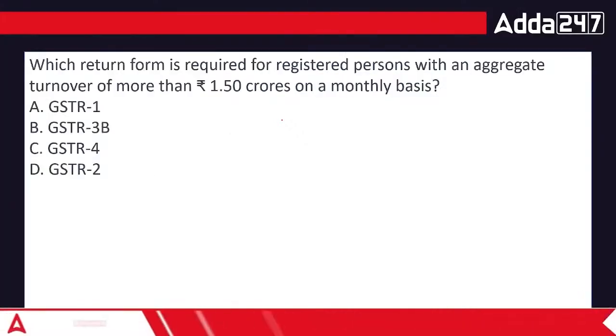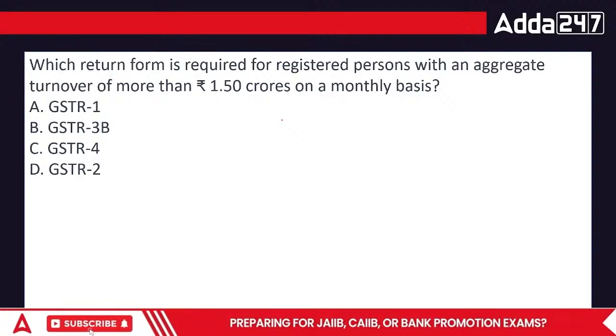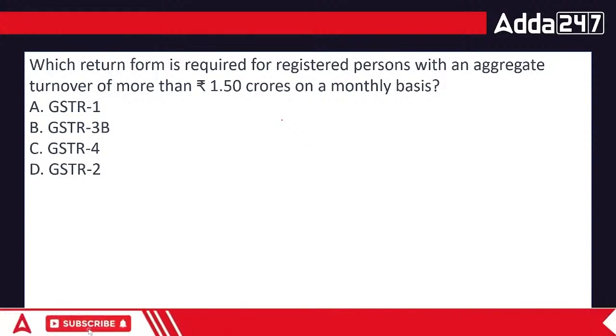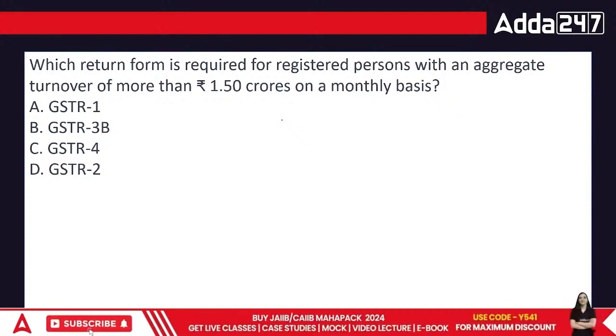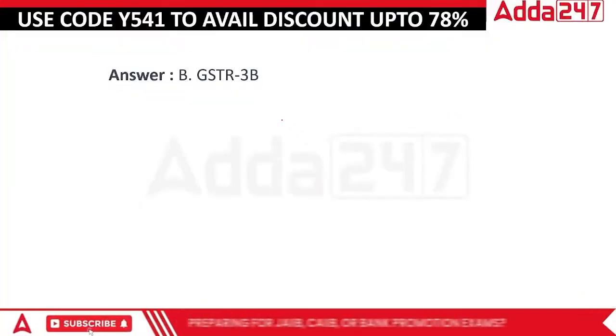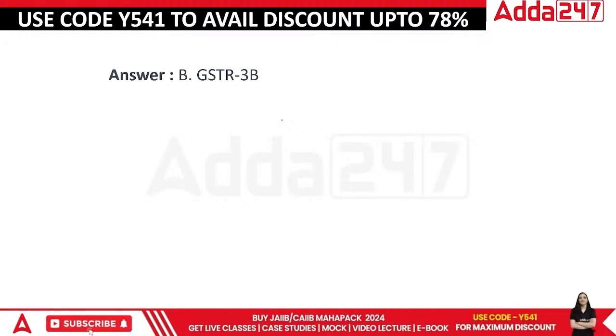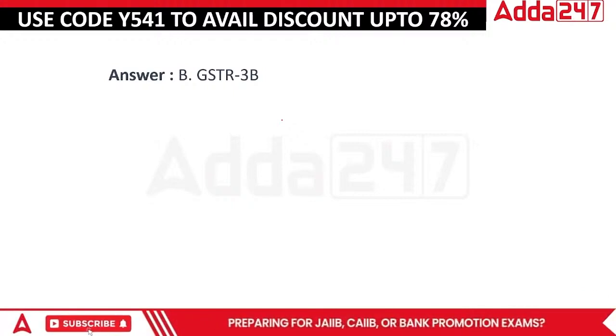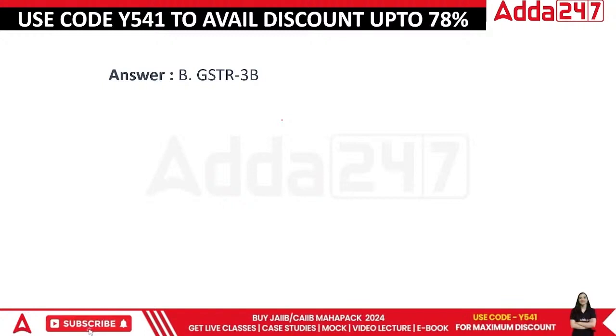Next question. Which return form is required for a registered person with an aggregate turnover of more than 1.50 crore on a monthly basis? GSTR1, GSTR3B, and then we have GSTR4 or GSTR2. The answer here would be GSTR3B. Now let's move on to the next question.